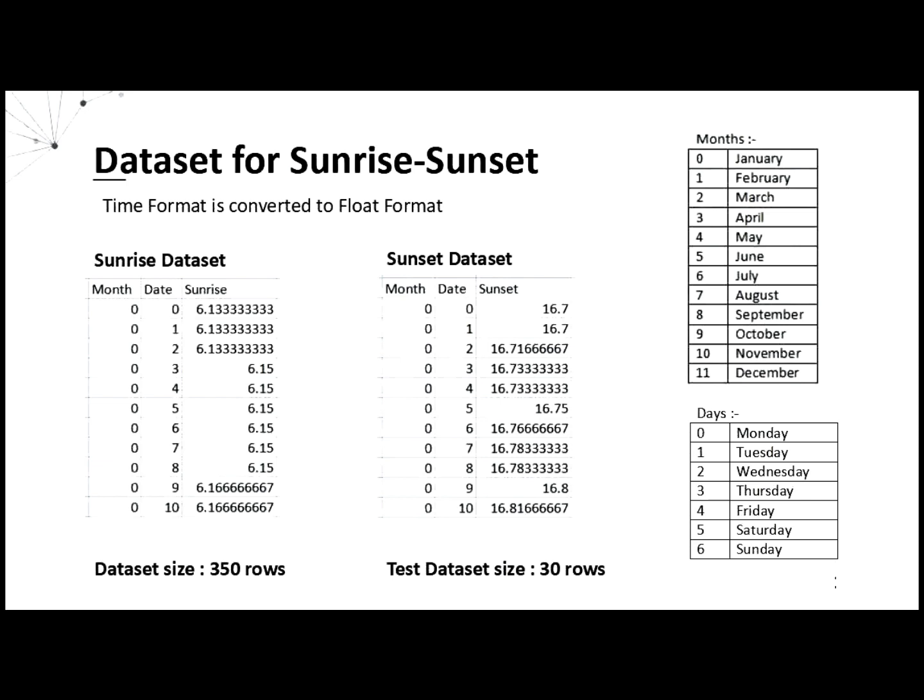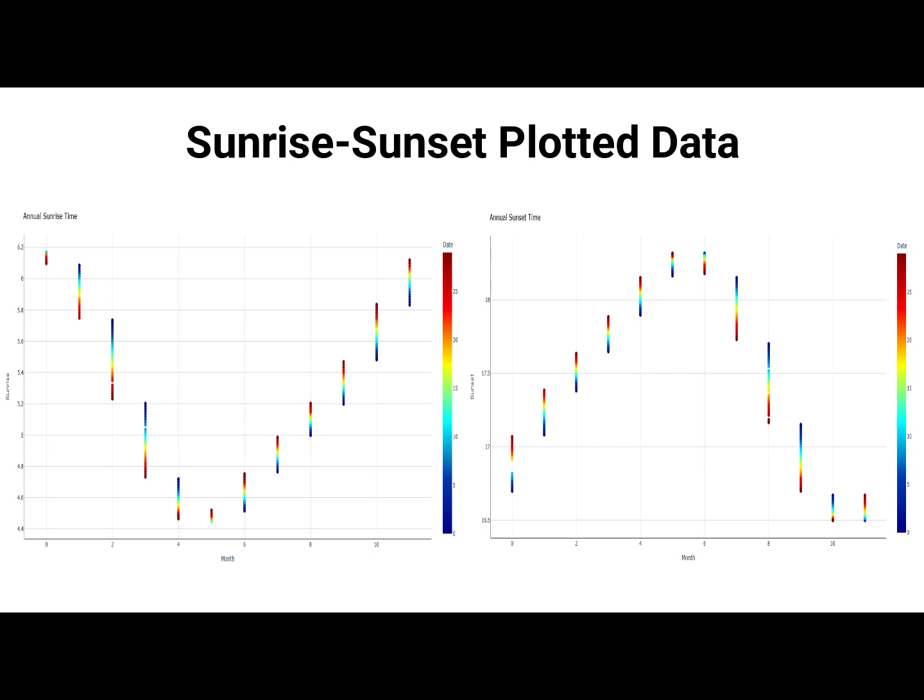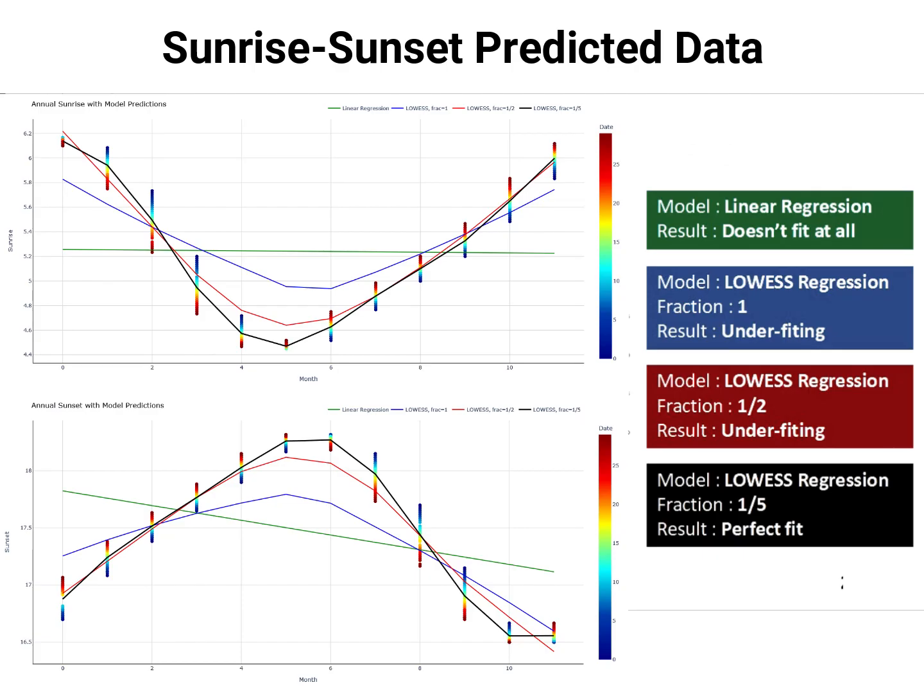This is the sunrise sunset dataset with month and date as features and time as label. Month and day are converted to numerical values and time format is converted to float for better processing. The sunrise sunset data is being plotted. After prediction is made, we can see that linear regression doesn't fit at all. Lowess regression with fraction 1 and 1/2 is underfitting. Lowess regression with fraction 1/5 is the best fit to the data. So this setting is chosen for the future predictions.